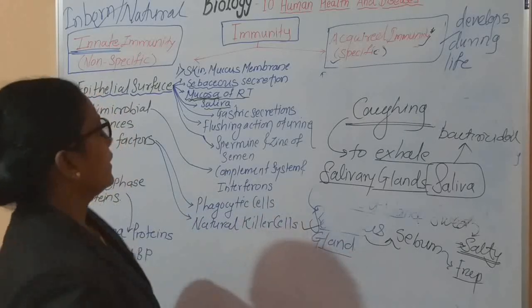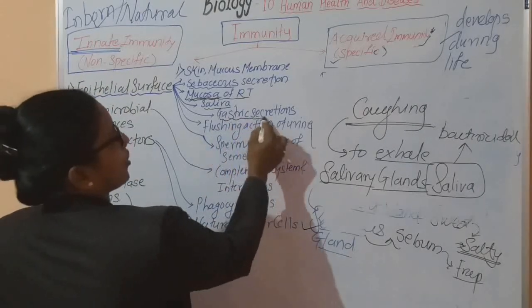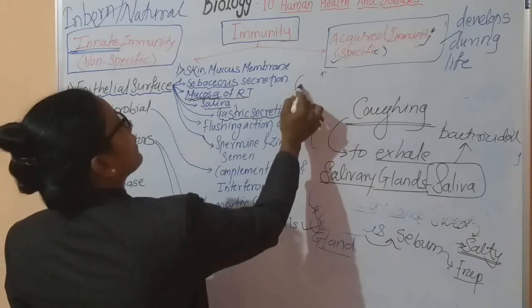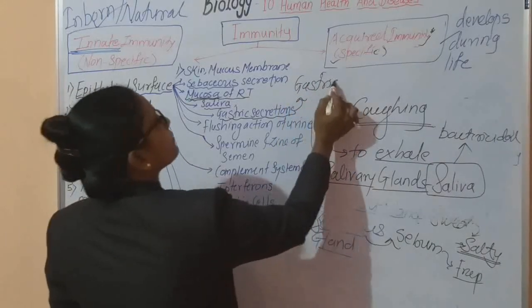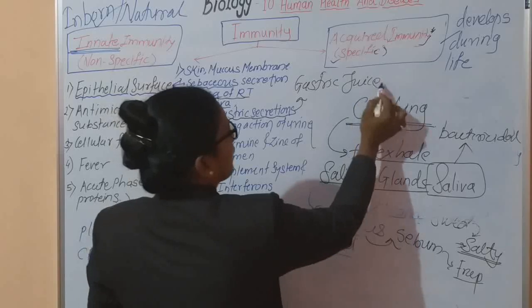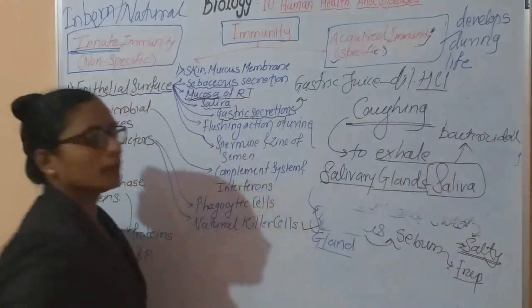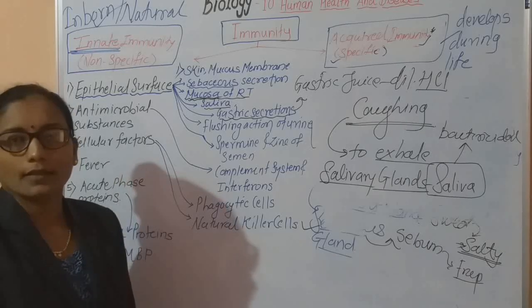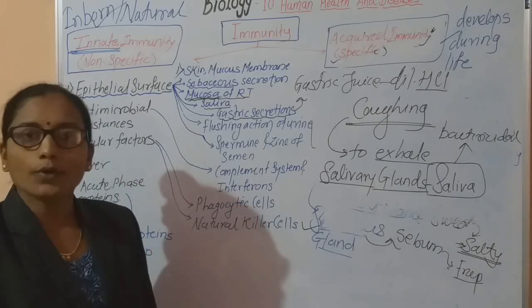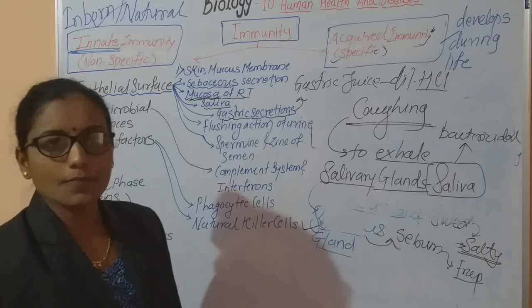Then the next one, that is gastric secretion. In our stomach, we know that there is secretion of gastric juice, and this gastric juice consists of dilute HCl. Now dilute HCl is an acid. It is also very important to kill the microorganisms.